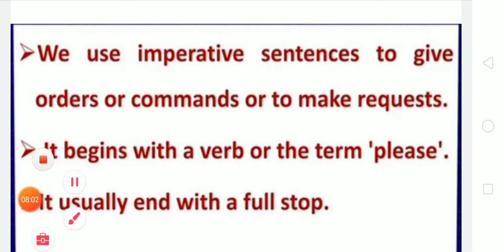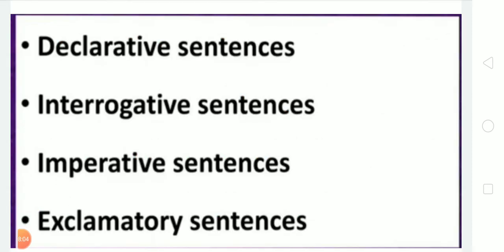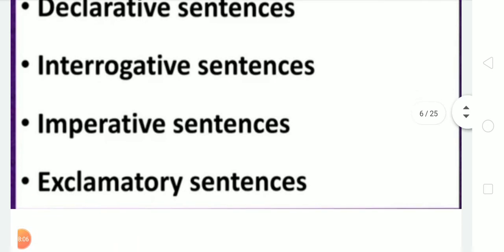Now moving to the next sentence, that is exclamatory sentences. Okay, the fourth one is exclamatory sentences. So let's learn what an exclamatory sentence is.